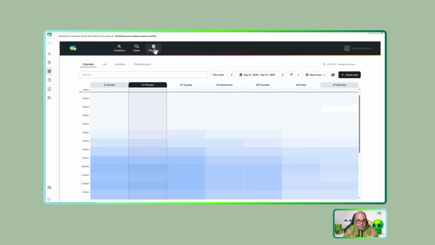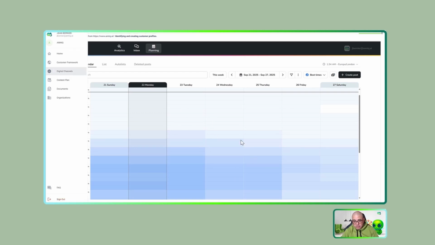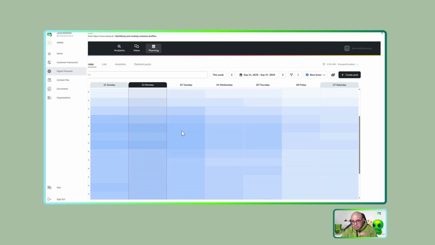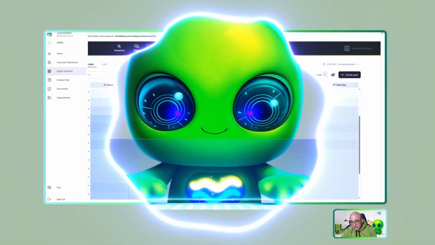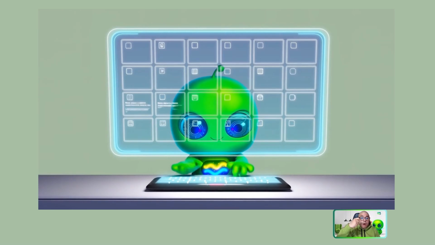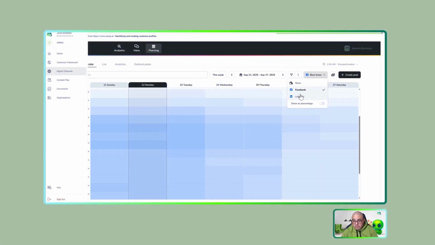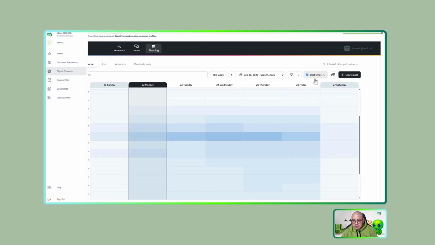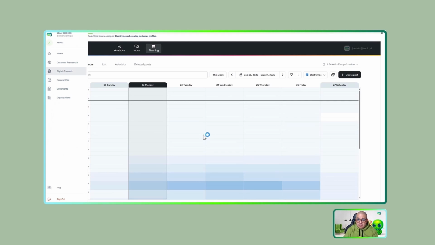Last but not least, in this module, you can get access to the content that is published in your social media. Here, as it is a new fresh account, just for demo purposes, I don't have any content here, but you can see these different blue sections, and sometimes one is bolder than another. This is because Anycube helps me understand which is the best time to create and post content, if I want to do it by myself, or using Anycube for my company. So I have the best times for Facebook, the best times also for LinkedIn, and Anycube takes all that information and uses it to create the best content for my case.